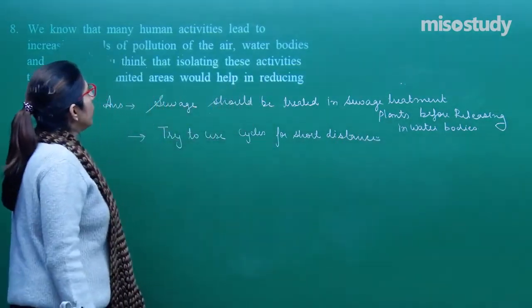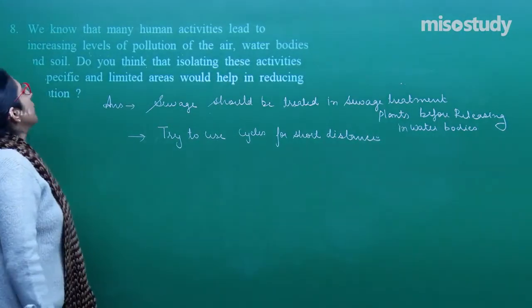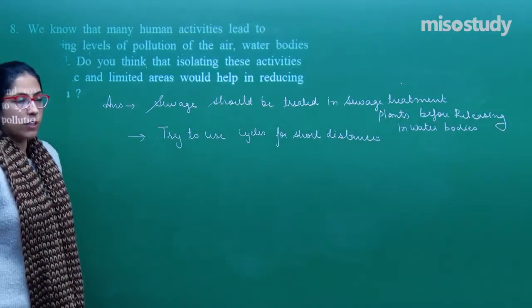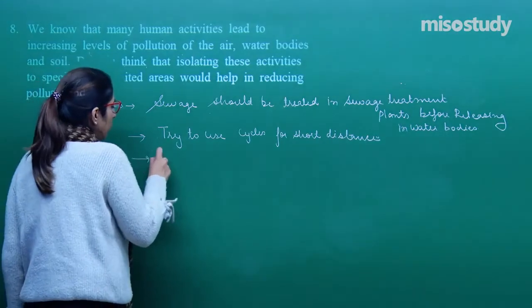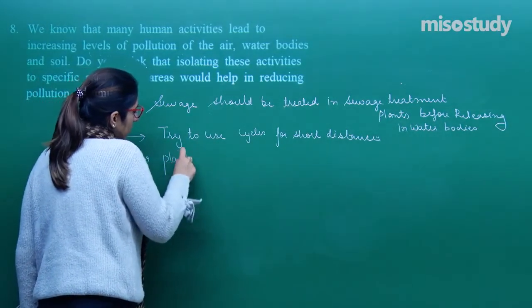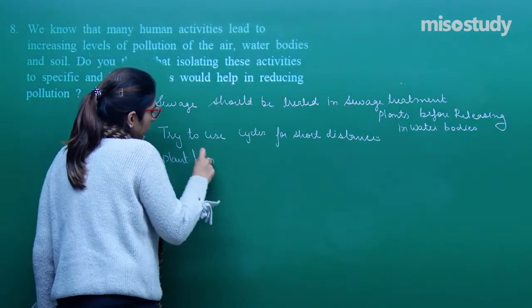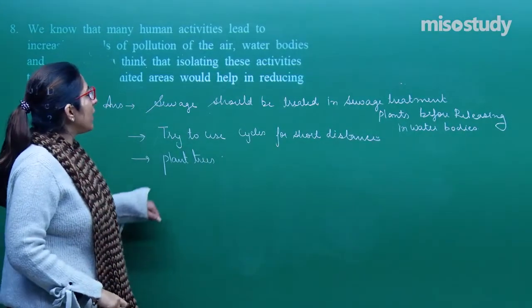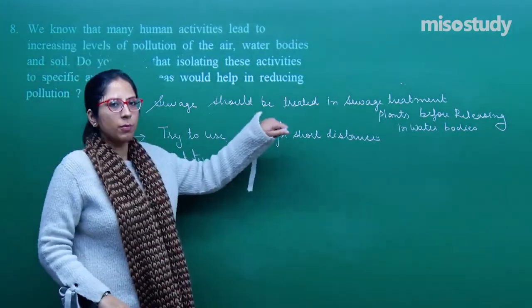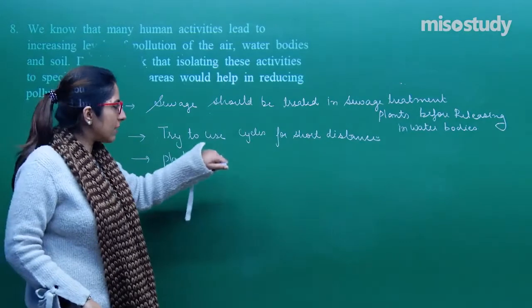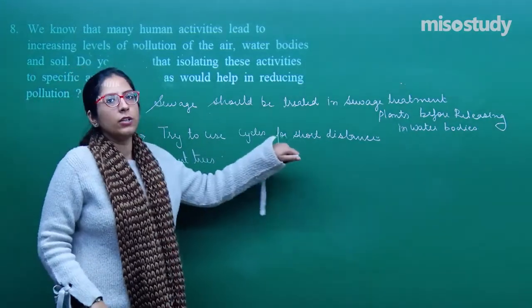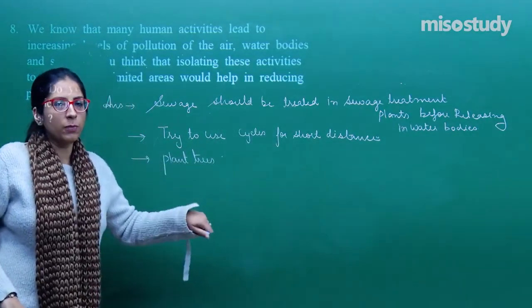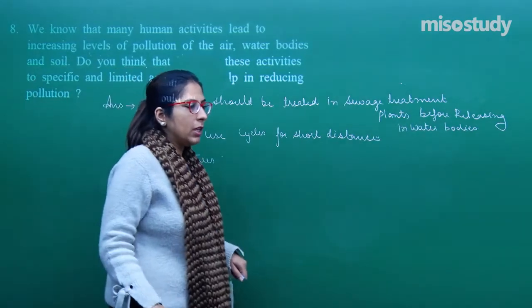Right? So another thing is because of the soil pollution, what do we have to do? We have to plant trees, right? Planting trees not only cures your air pollution with the help of exchange of gases, it also cures the water pollution as well as the soil pollution.